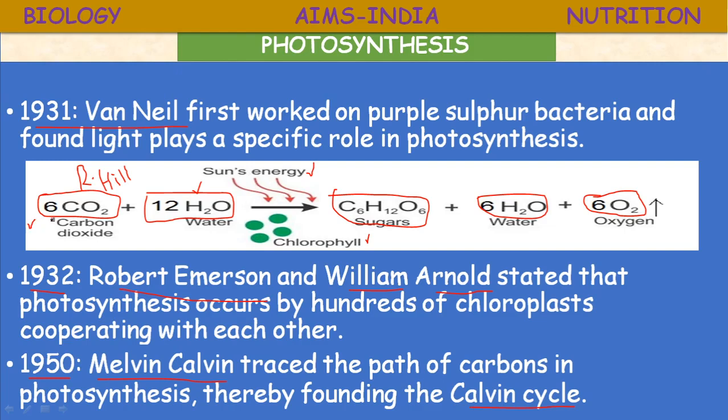In some chemistry books the equation for photosynthesis is given as 6CO2 plus 6H2O, and in the products C6H12O6 plus 6O2, sometimes without the 6H2O. Whatever it may be, this is the complete equation of photosynthesis, which represents the total biochemical reaction.